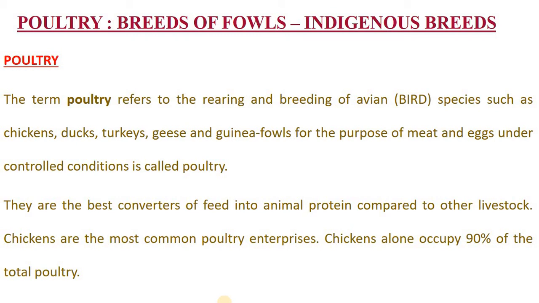For these reasons, birds are extensively used in industry. Particularly, chicken is the most common poultry enterprise. Chickens alone occupy 90% of the total poultry.